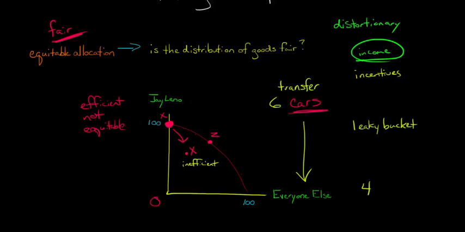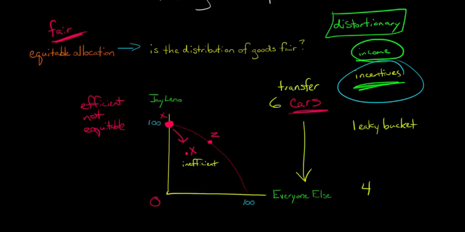Most taxes are distortionary in that they change people's incentives. The people who are having their income transferred away or the cars transferred away have now a disincentive. They don't have as strong an incentive to work and earn money. And then the people who are receiving the transfer have less of an incentive to work. Now, that's not to say that we shouldn't have any transfers, right? It's not saying just because of this incentive problem that we're not going to have any transfers and we're just going to let Jay Leno have all 100 cars, right?